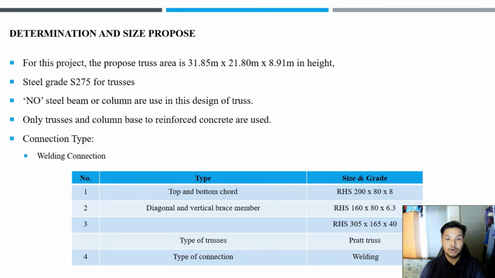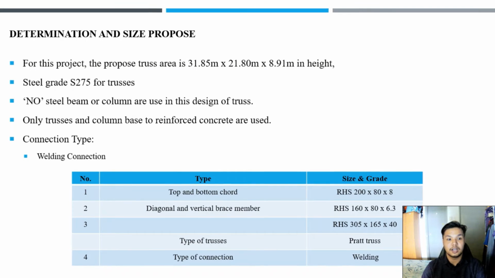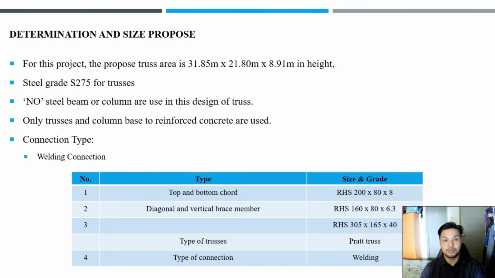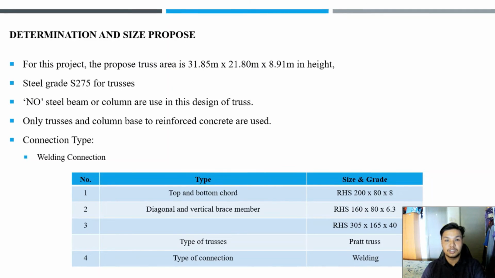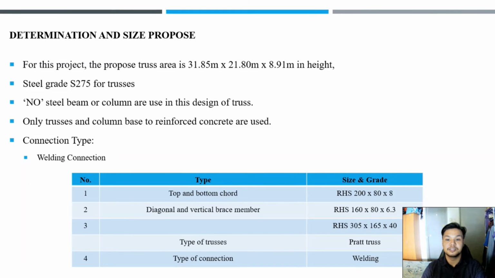In this project, no steel beam or column are used in this design of truss because the support itself is a truss member. Only trusses and column bases to reinforced concrete are used. The connection type that will be used in this project is welding connection. The table below shows the type, size and grade which will be used in this project. For the top and bottom chord, we propose rectangular section 200 x 80 x 8. For the diagonal and vertical member, we propose two sizes, which are rectangular section 160 x 80 x 6.3 and rectangular section 305 x 155 x 40. The type of trusses is flat trusses and the type of connection is welding connection.